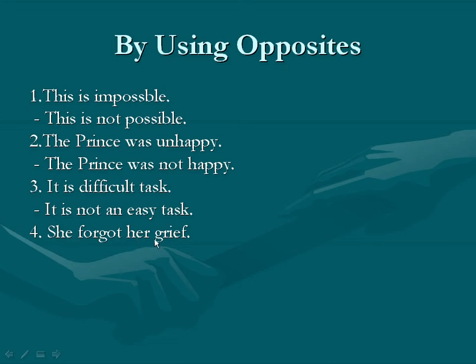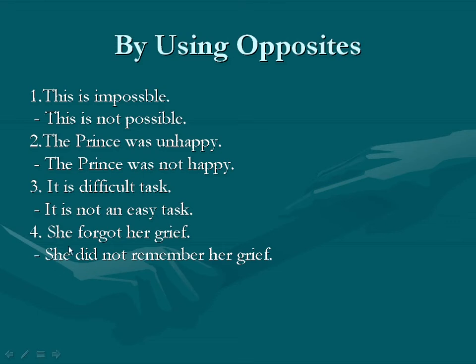When there is no auxiliary verb in the sentence, we should use an auxiliary verb according to its tense form. So this sentence is in the simple past tense. We should use did here. When there is no helping verb and it is simple present tense, we should use do or does. And when there is simple past tense in the sentence, we should use did.